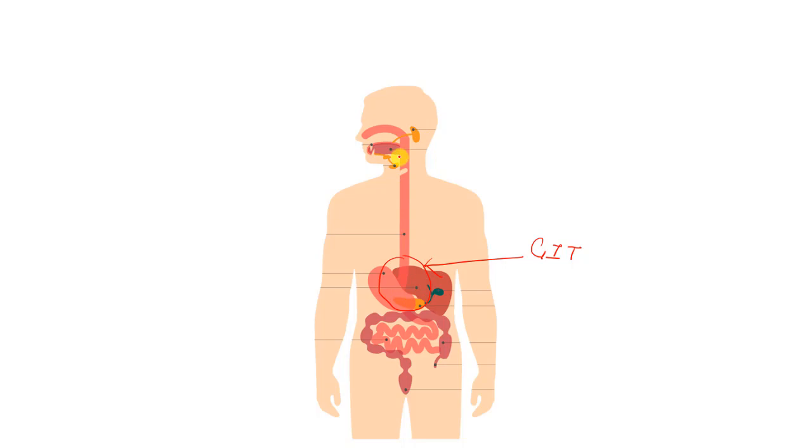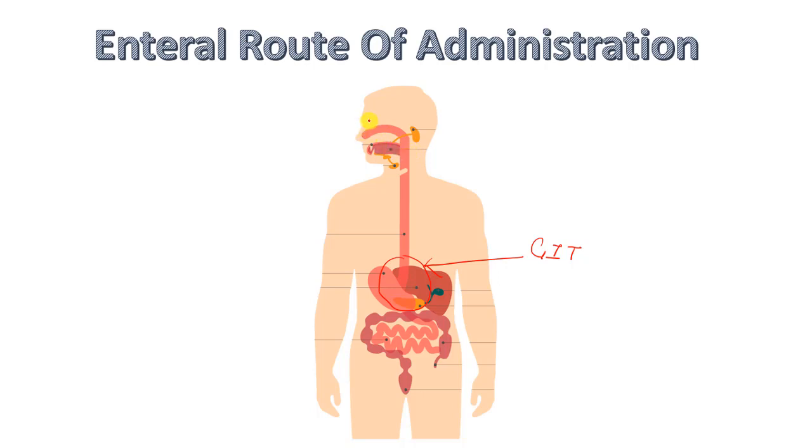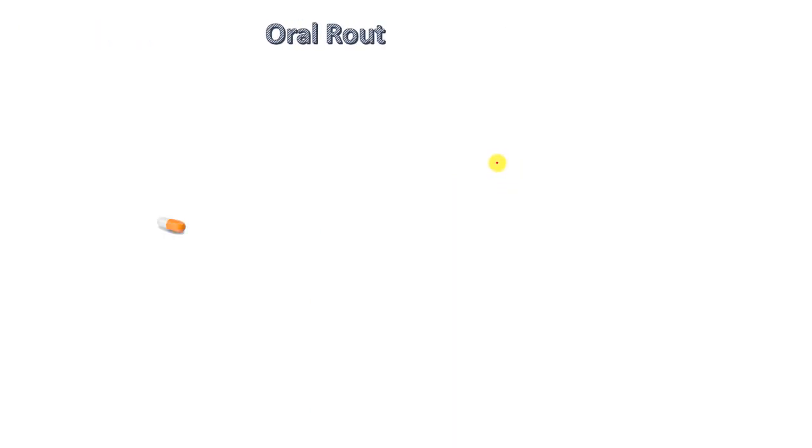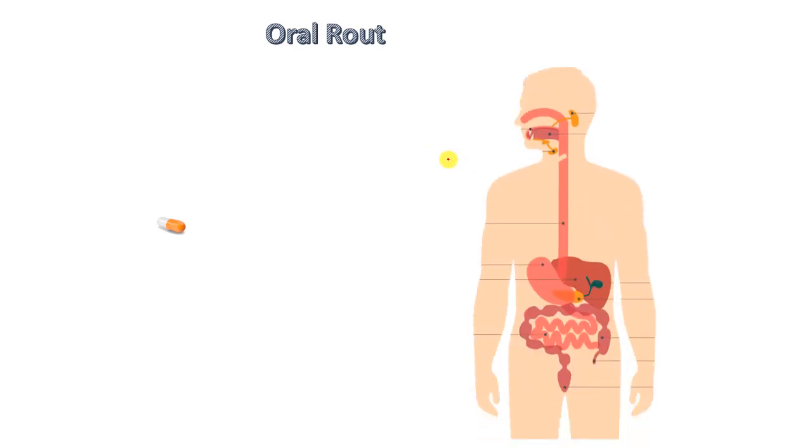So when this system comes into effect with drugs, we call it enteral route. Enteral routes of drug administration are divided into three parts. So first we see oral route. Drugs taken with milk, water through the mouth is called oral route of drug administration.